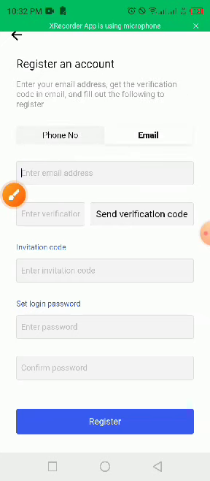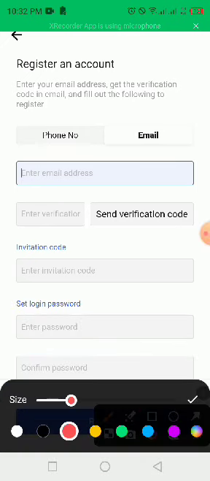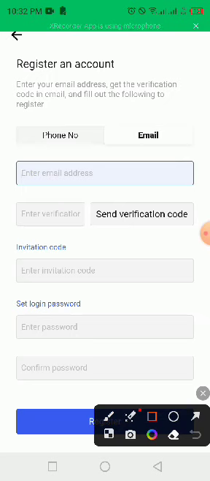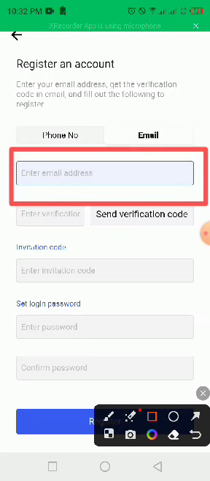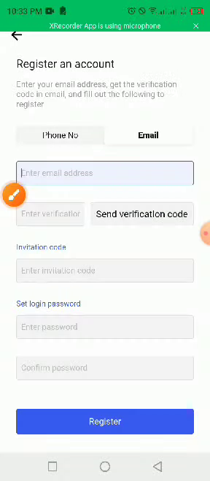So let me enter the email address and password as well. Once you enter your email address, you'll be sent a verification code. You tap on this send verification code, and you enter your verification code in this box.